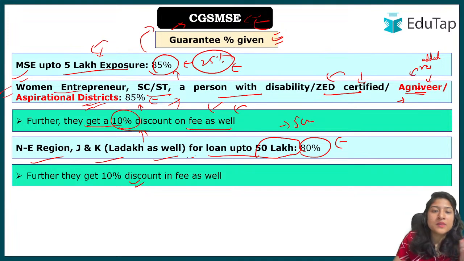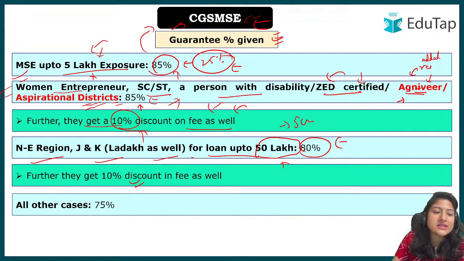Now we are saying up to only 5 lakh, and up to only 50 lakh, and this is a special category where 85% will be given. What is it for the rest of them? What if any MSE has taken a loan of more than 5 lakh, or in the northeast region any loan has been taken of more than 50 lakh? In all such other cases, the government will back only 75% of the loan that is taken. Okay, I hope this is pretty much clear.